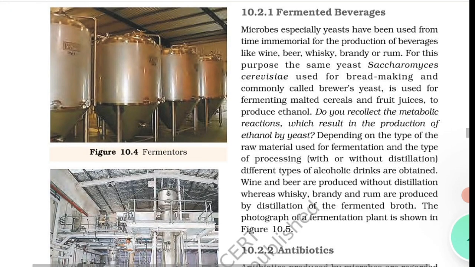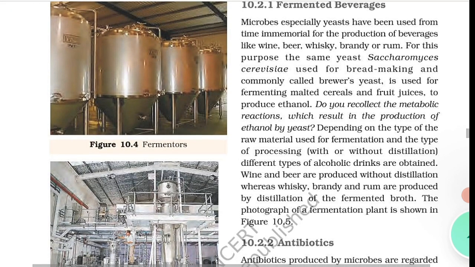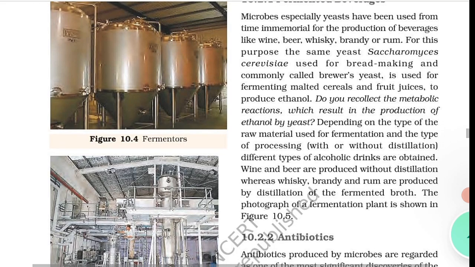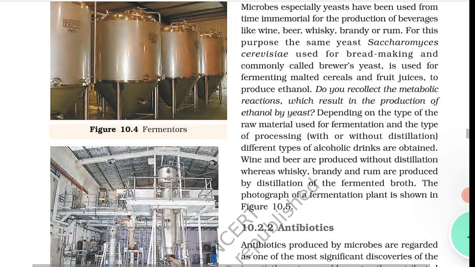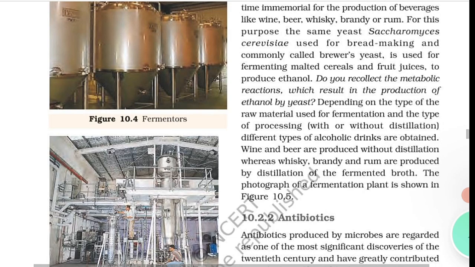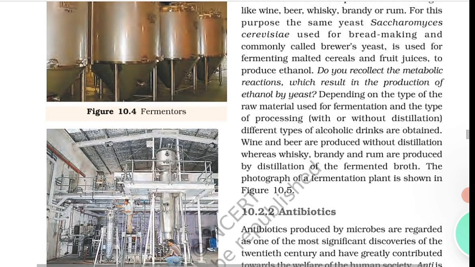Clear? He found out that it was due to the chemical produced by the mold and he named it penicillin after the mold, that is Penicillium notatum.